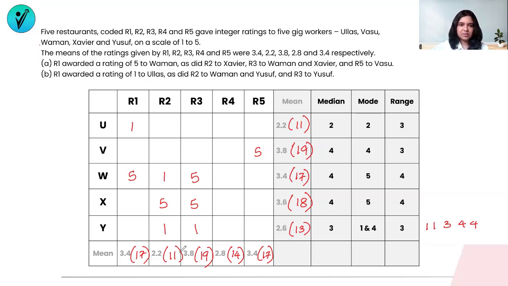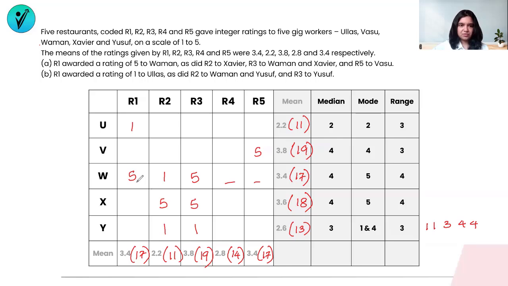Now it is our job. This is where we start the Sudoku appearance here. So let's start with the maximum fills that we already know. We can see W's line is pretty much filled. There's only 2 numbers to be filled up for us. So we know 5, 1, and 5. That means 11 out of 17 are already decided. So if 11 out of 17 are already done, what are the numbers that are remaining for us? That means these two need to add up to a 6. Now, just to tally with the information that is here as well, the mode is 5.